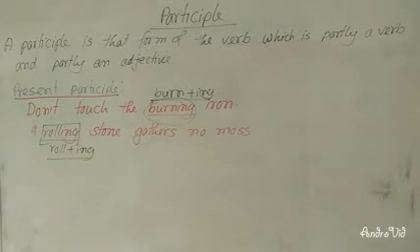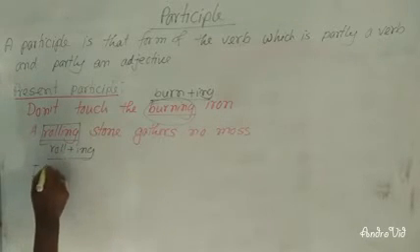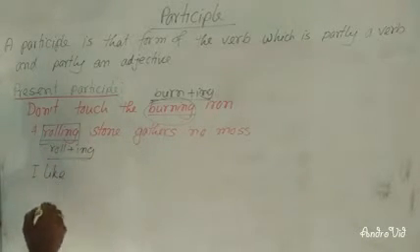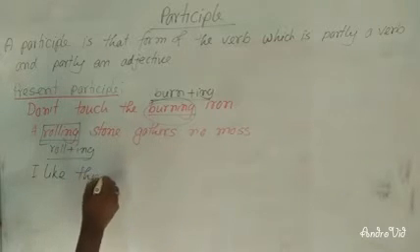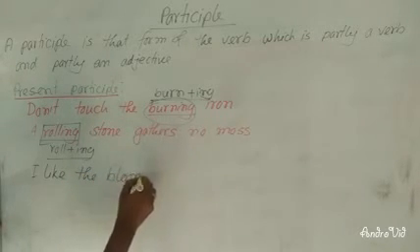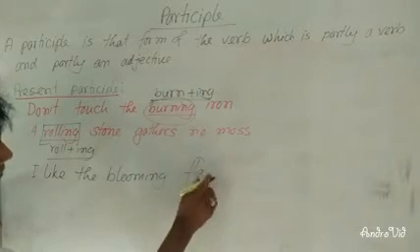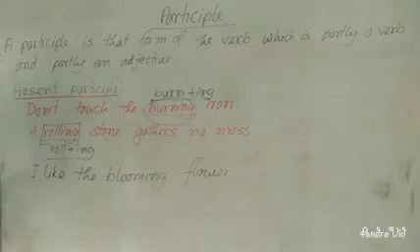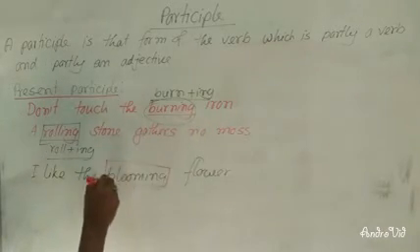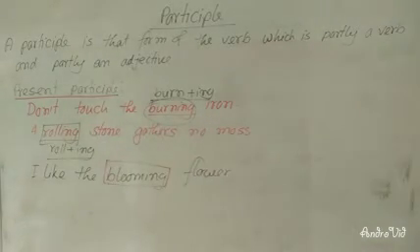And I am going to make you understand, giving you more examples. I like the blooming flower. Here, blooming is present participle. Dear learners, I hope it is clear to you.